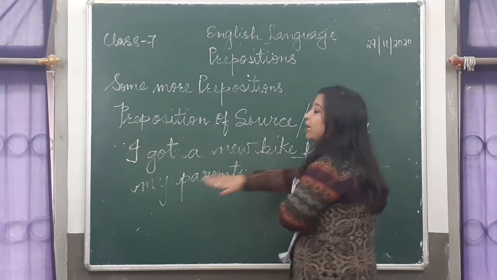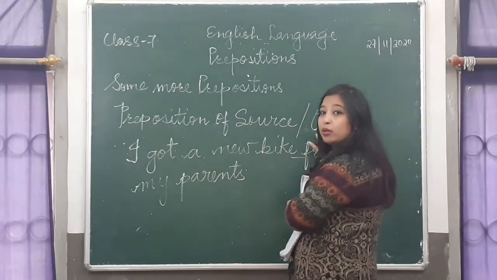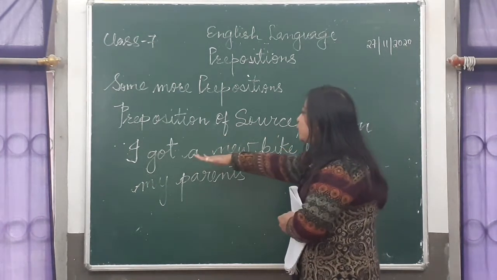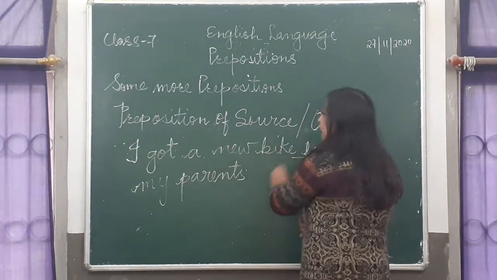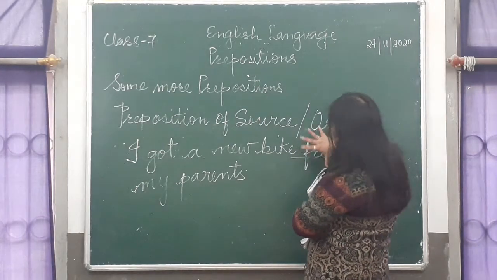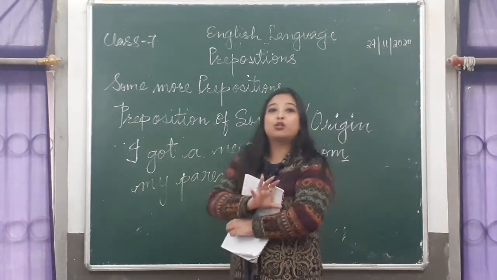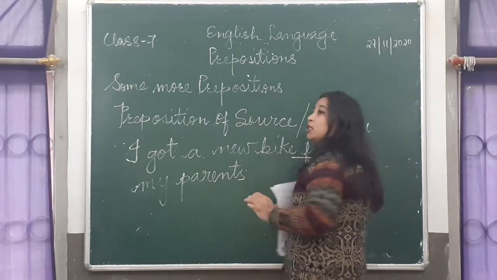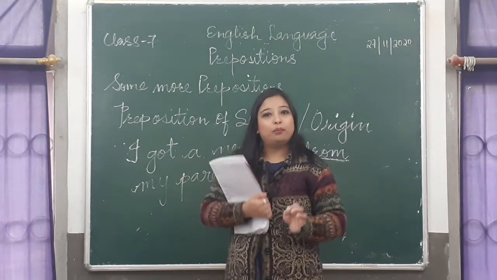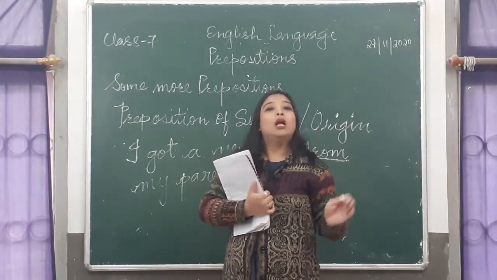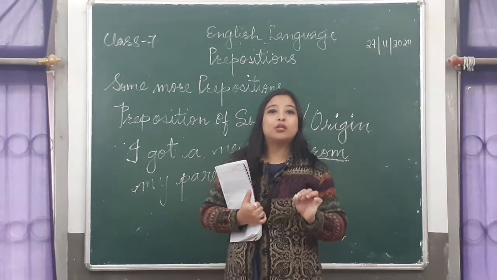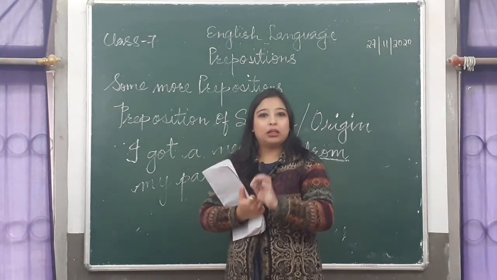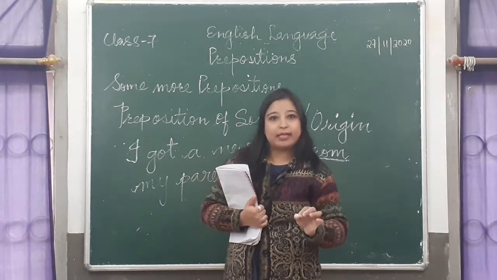I got a bike and my parents. If this preposition was not there, then you wouldn't have been able to establish the relationship between the two parts. If the preposition was missing, then you couldn't have understood the meaning of this sentence. So prepositions are very, very important to establish a relationship between the nouns and other words like verbs, adjectives, etc.